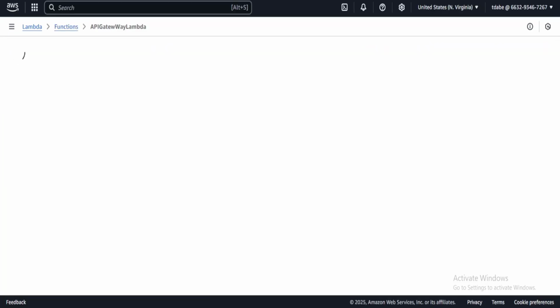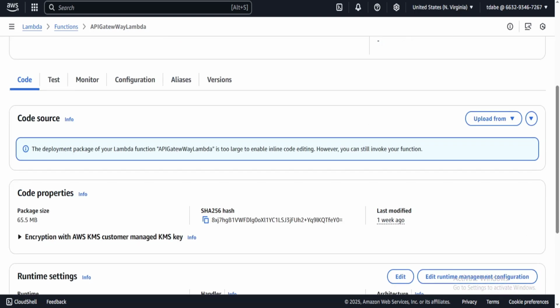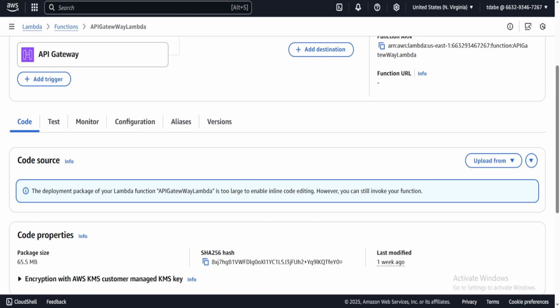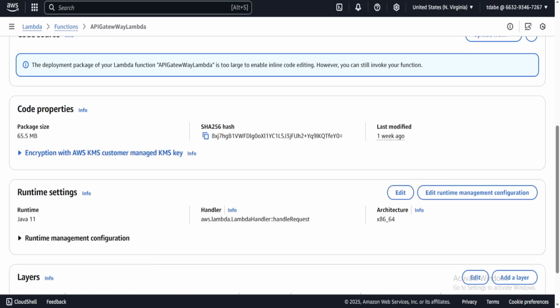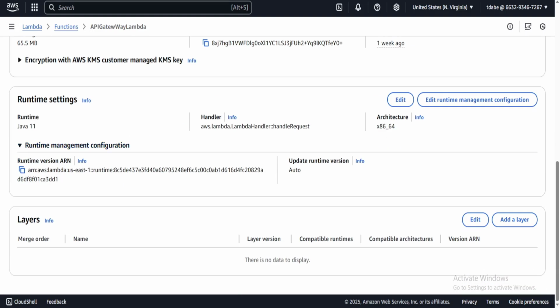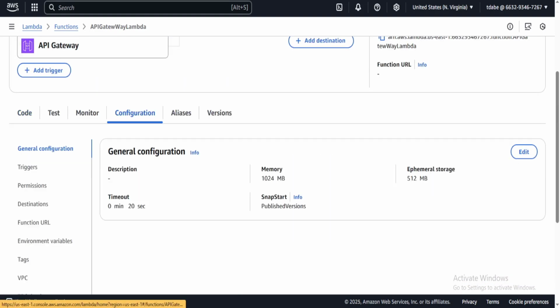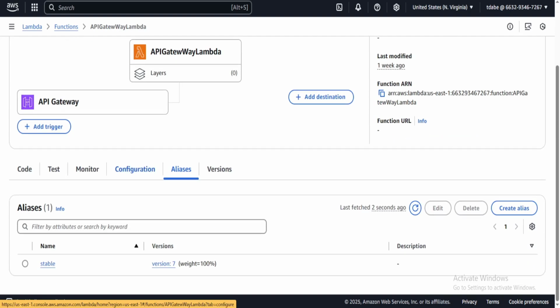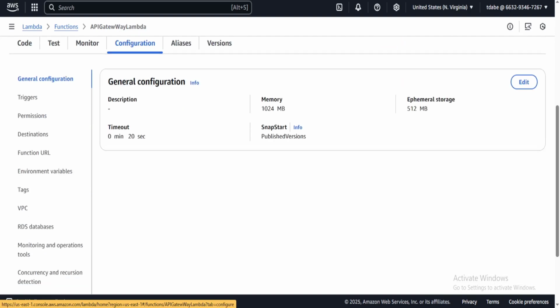using Java 11. It must be Java 11, which wasn't a big deal to me because whenever I was writing my code, it was basically in Java 8, so whatever I did fit to Java 11. Once you have it set for Java 11, you can go into configuration. I do believe SnapStart works with versioning, if I'm not mistaken. I think you do need to use versions. And what you do is you say, okay, here's my setup. I'm using 1024 memory, 512 ephemeral, and then SnapStart.